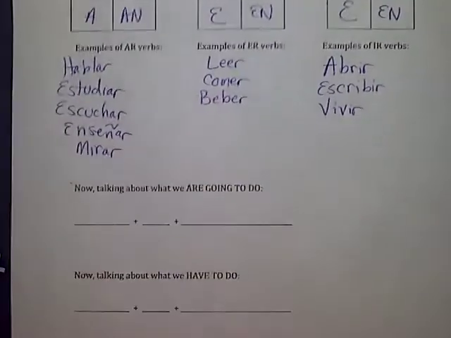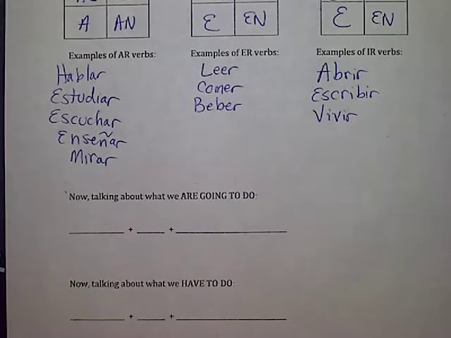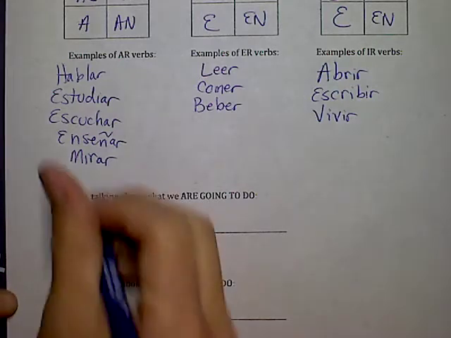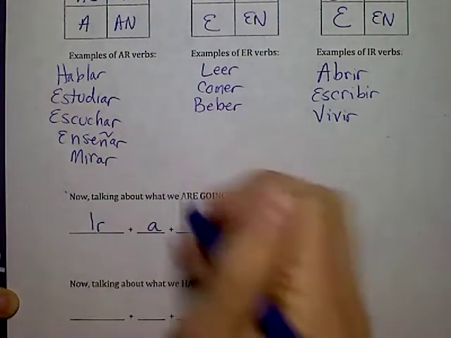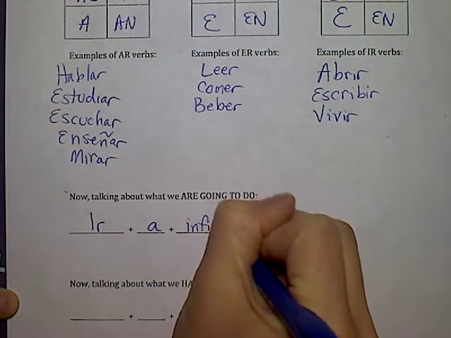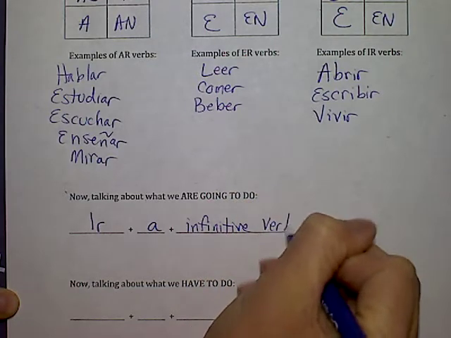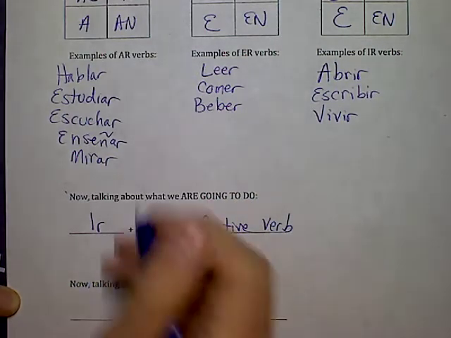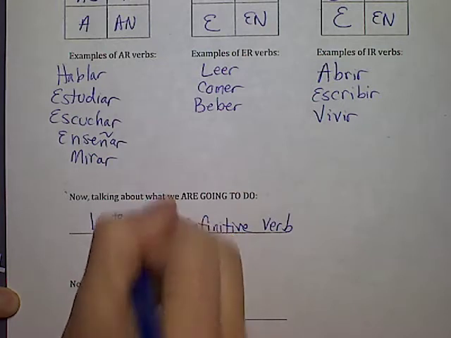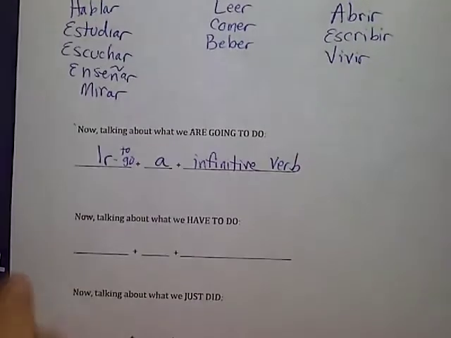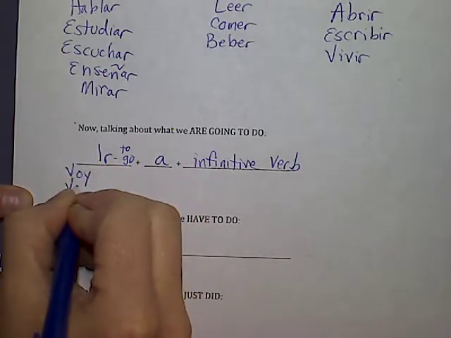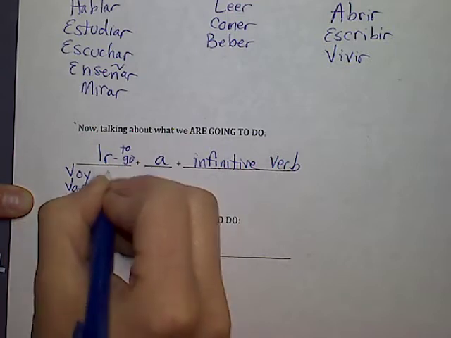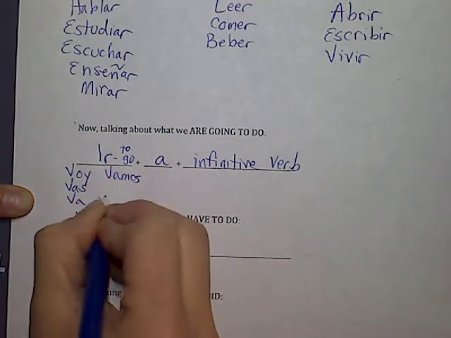So yesterday, what we added is talking about what we are going to do. And when we talk about what we're going to do, there's a formula. What is it? Ir plus a plus infinitive verb. Great. Now, ir by itself, the verb means what? To go. So if we conjugate ir, what does it look like? Voy, vas, va, vamos, and van.